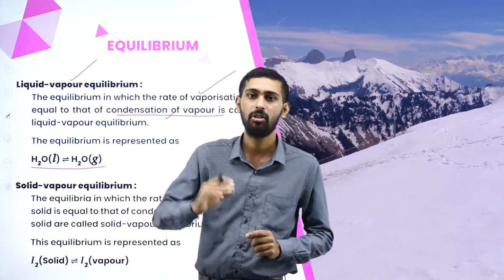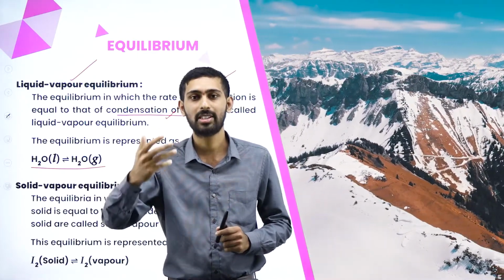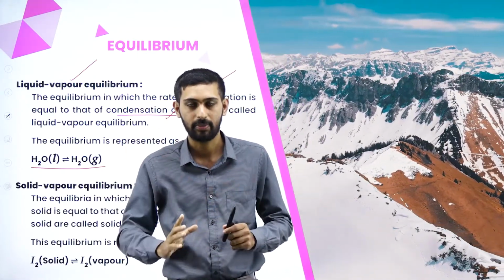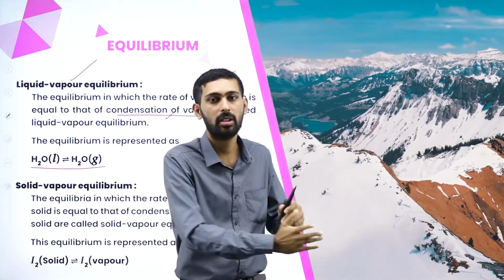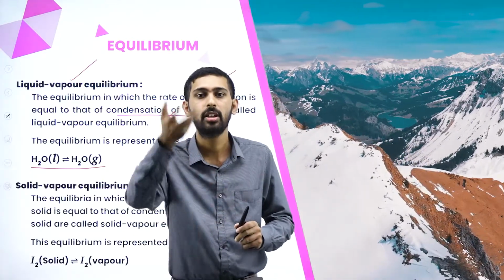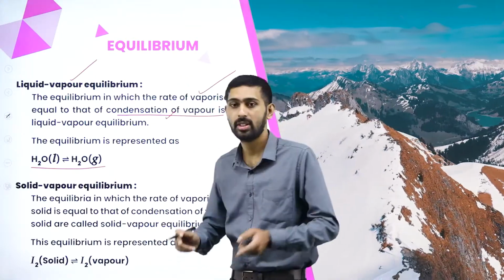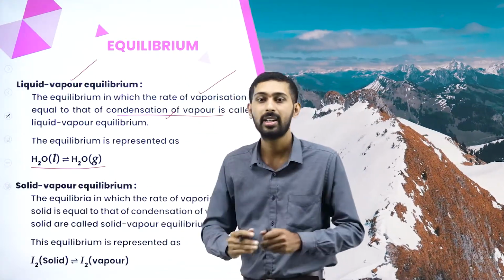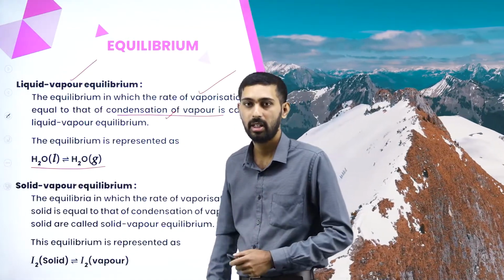Means here in your environment, around 35 degrees Celsius, water starts evaporating. Let us think, if you are doing the same experiment with the same water in the laboratory at 35 degrees Celsius, your water should get evaporated. Then only we can say that the rate of vaporization is equal to the rate of condensation of vapor. Then it is considered as liquid-vapor equilibria.